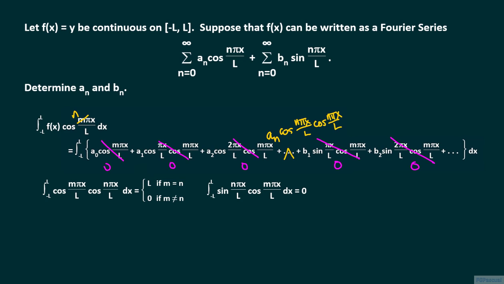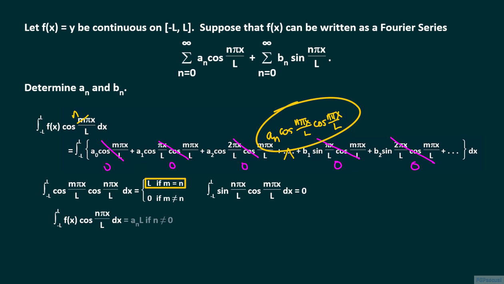And so for positive values of n, the integral from minus L to L of f of x times cosine n pi x over L equals the integral from minus L to L of a sub n times the square of cosine n pi x over L. The integral from minus L to L of the square of cosine n pi x over L equals L. And so the integral from minus L to L of f of x times cosine n pi x over L equals a sub n times L, for n not equal to 0. And so we have the formula for a sub n for n equals 1, 2, and so on.